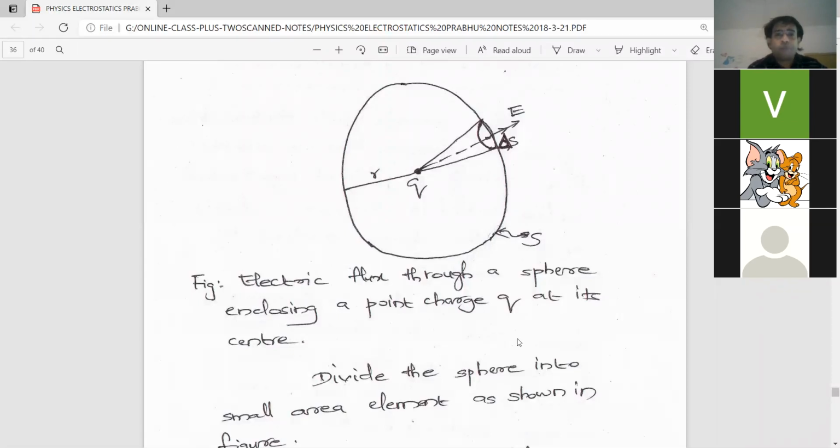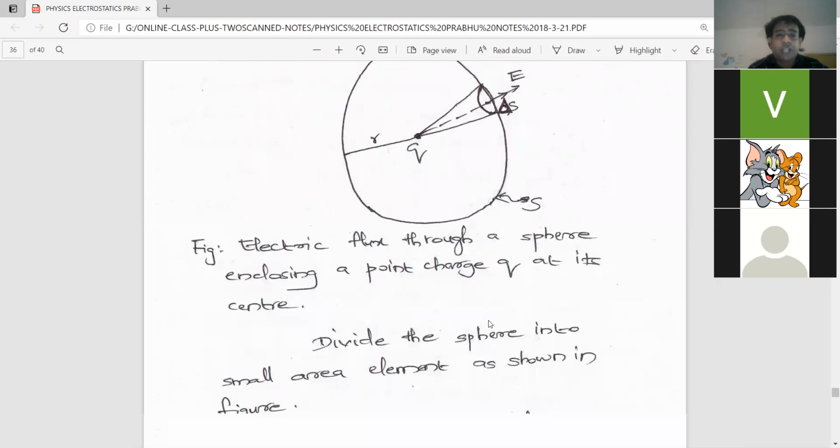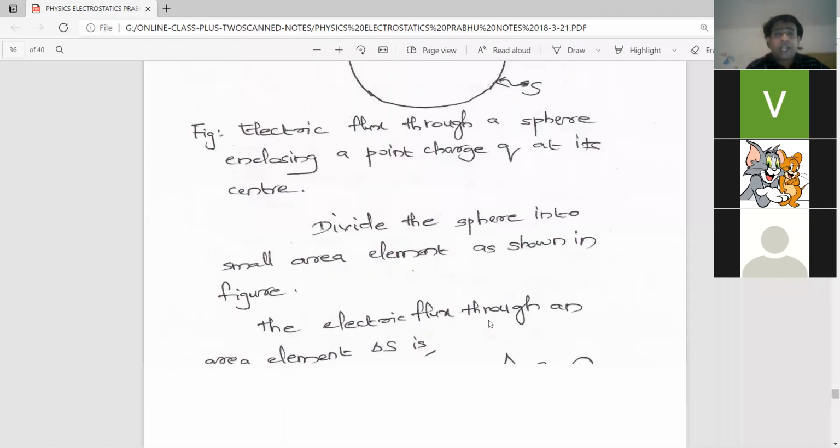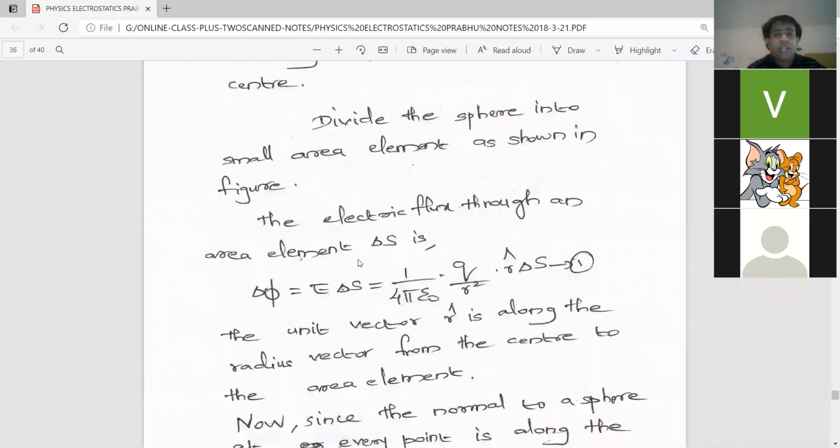So look at the figure. Time is up, we have to finish very fast. So we have to find out the electric flux through the area element delta S. How can we find it out? The electric flux through the area delta S is taken as delta phi. So it will be E into delta S, right? The electric flux passing through the area delta S is E into delta S.